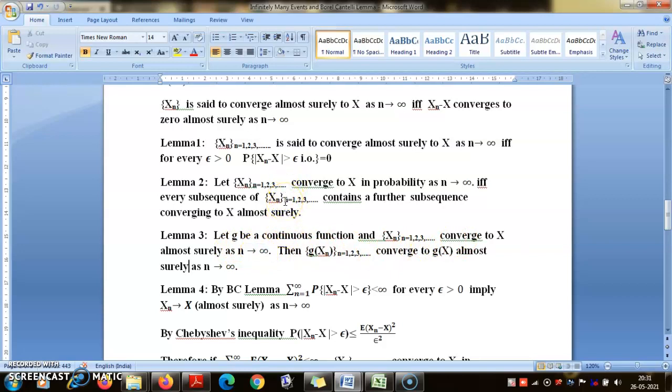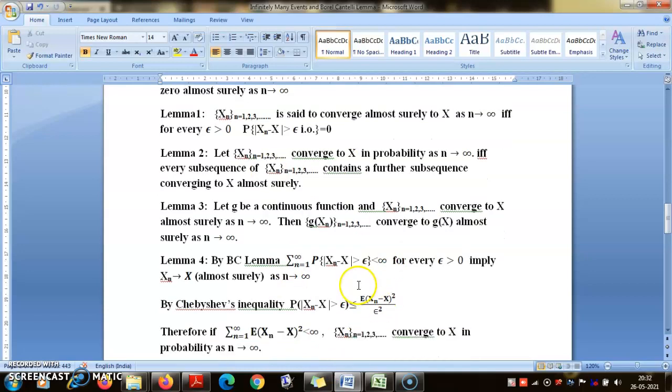If Xn converges in probability to X, then every subsequence has a further subsequence, say g(Xnk), which converges almost surely to X. Then you apply this result and you get that for any subsequence of g(Xn) you get a further subsequence which converges almost surely to g(X). In that sense you get that result when you have convergence in probability.